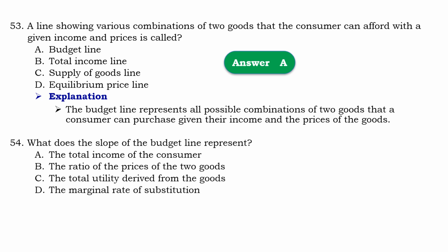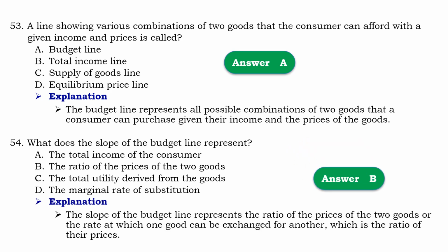Question number 54. What does the slope of the budget line represent? So that should be B. The ratio of the prices of two goods. Means that the slope of the budget line represents the ratio of the prices of two goods, or the rate at which one good can be exchanged for another, which is the ratio of their prices.